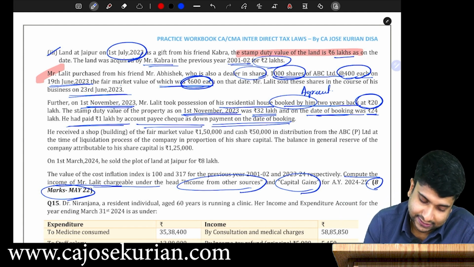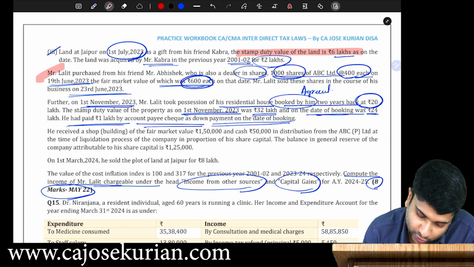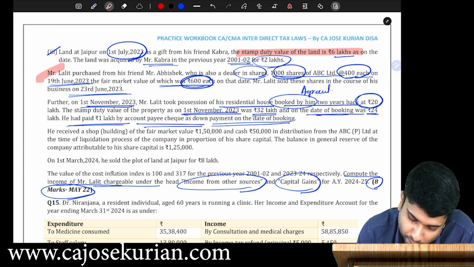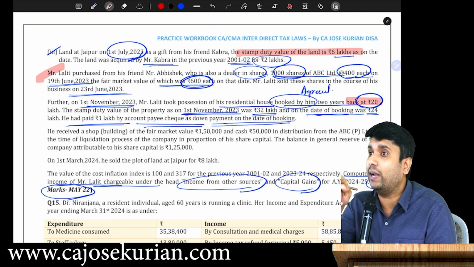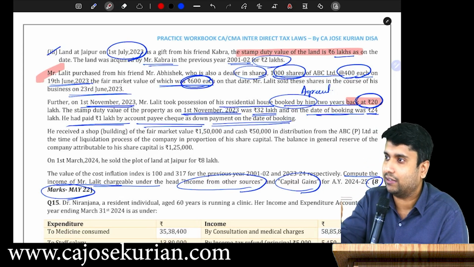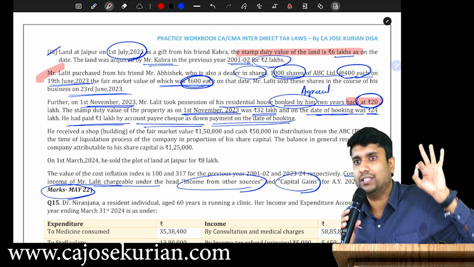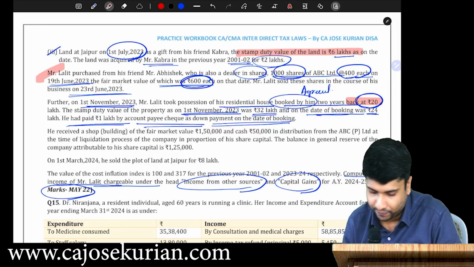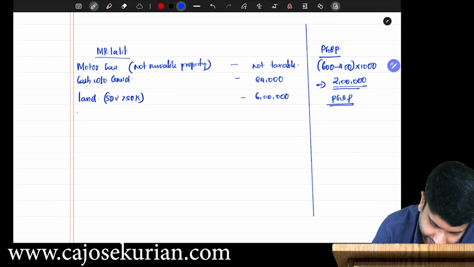What is the actual consideration? Further on 1st November, Lilith took possession of a residential house booked by him 2 years back at 20. So the actual consideration is only 20. It is not 20 plus 1, 21. Out of 20, you have paid an advance of 1 lakh. Because they say booked at 20 means the total value is 20. Are you with me? So actual consideration is 20. It's a building.